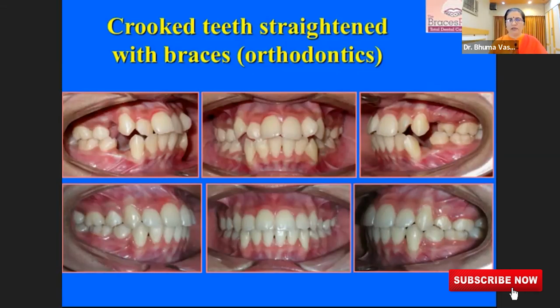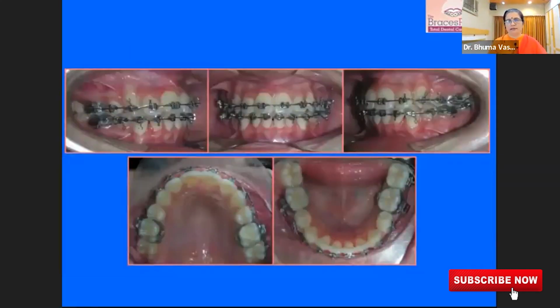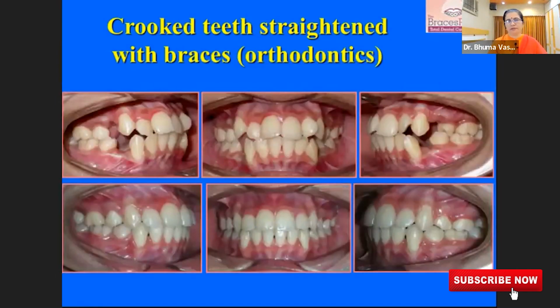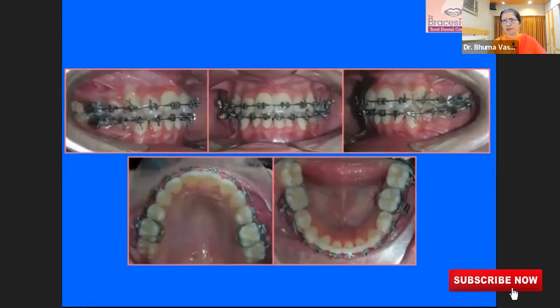As simple as that. Here you have x, and x is not x plus a, so the equation is not matching. You just remove that a, and x is equal to x. The equation can be matched by aligning the teeth. So we put braces for her like that, and that was the post-treatment of that particular child, where you can see beautifully aligned teeth after we removed the braces.